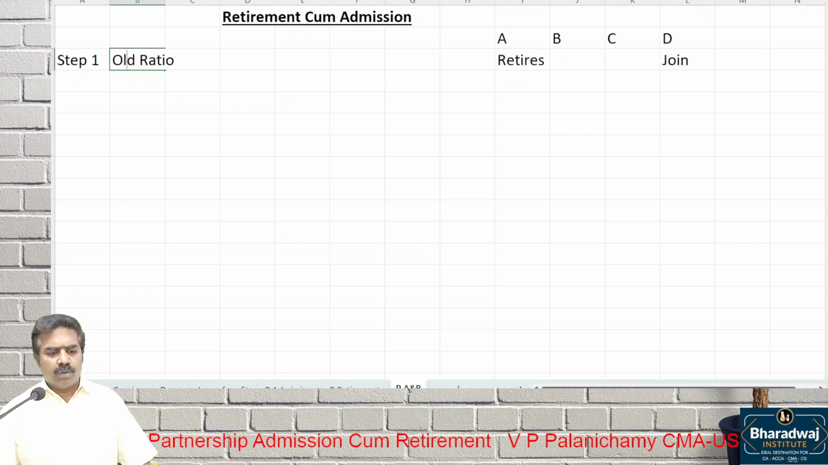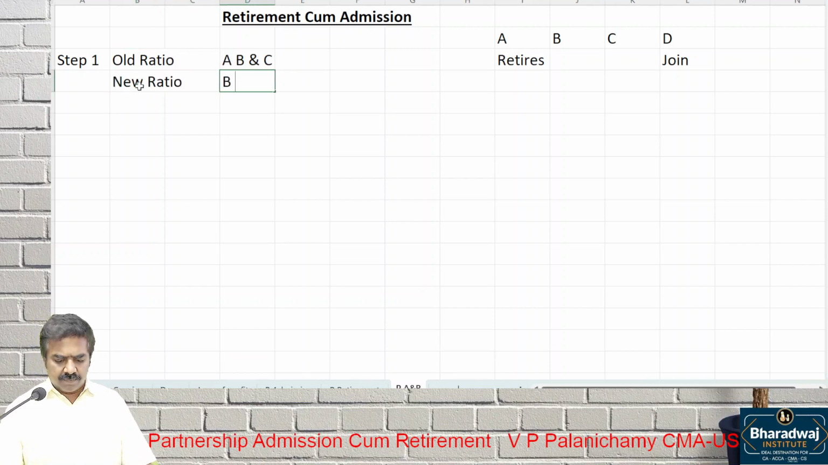Old ratio, which partners will you see? A, B and C. Old ratio of A, B, C you will see, and new ratio of B, C, D, that's all. We cannot work out sacrificing or gaining ratio. Simple. Step 1. Retirement come admission of partner.